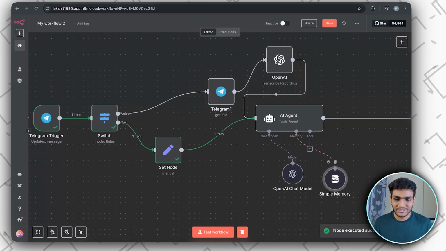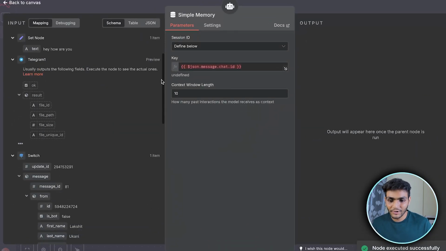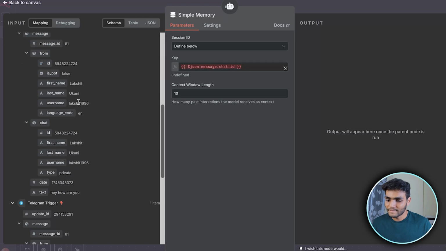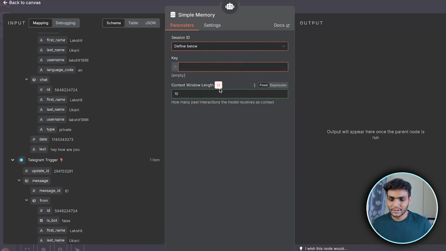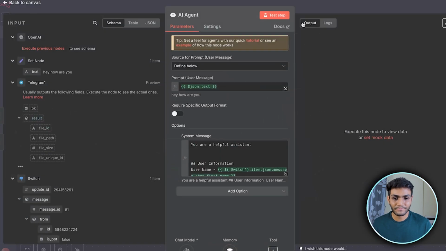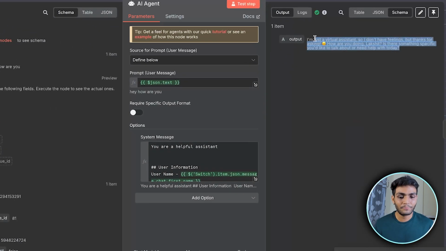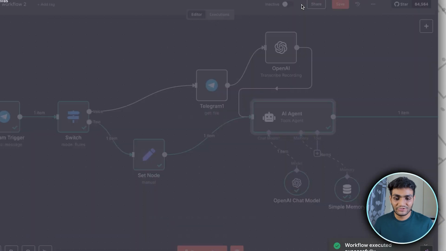We are getting the message. Now let's add that chat ID. For that, we'll drag and drop this part. Let's remove this, drag and drop. And now we are getting the same message. Let's now test it. Now as you can see, we are getting an amazing message over here. So everything is working properly fine.